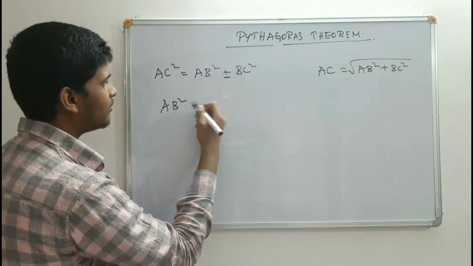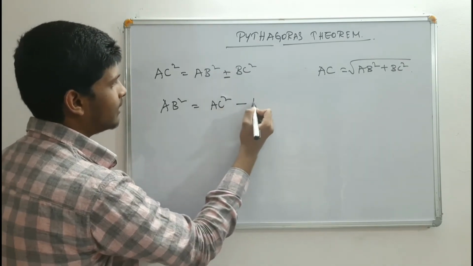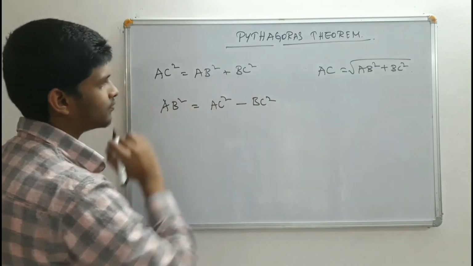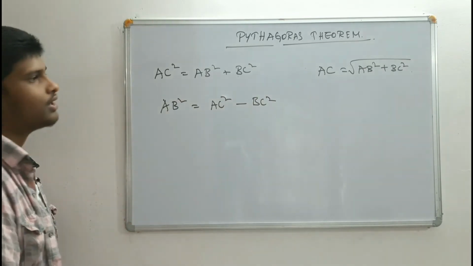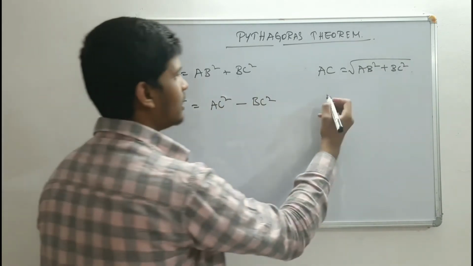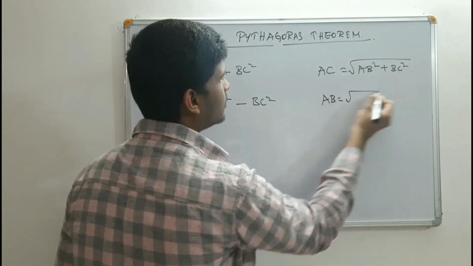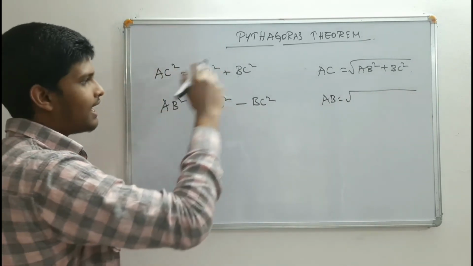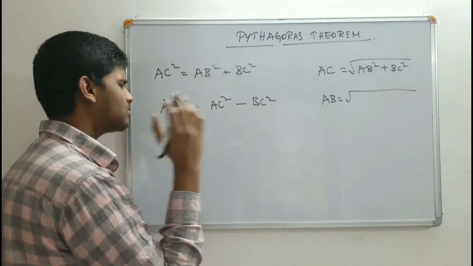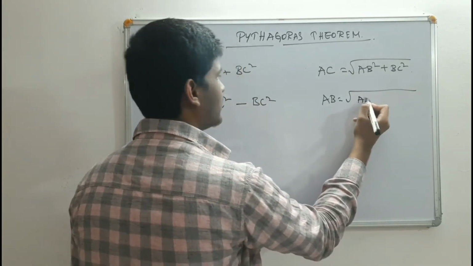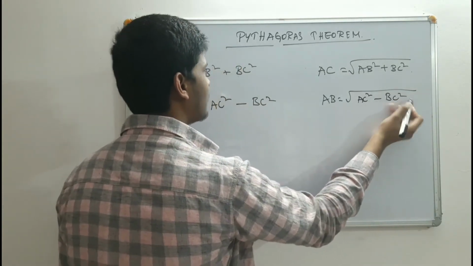Here plus is there, so it becomes minus: AC square minus BC square. So this is AB square, and if you have AB square, you can get AB, right? So AB is equal to the square root of AC square minus BC square, because the square has gone to the RHS, so it becomes a square root.